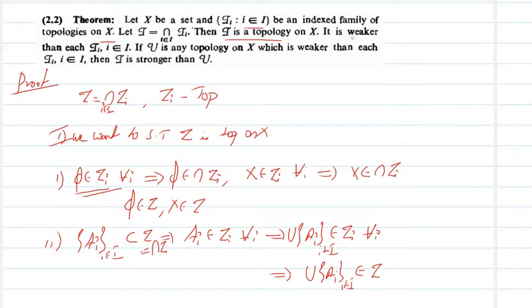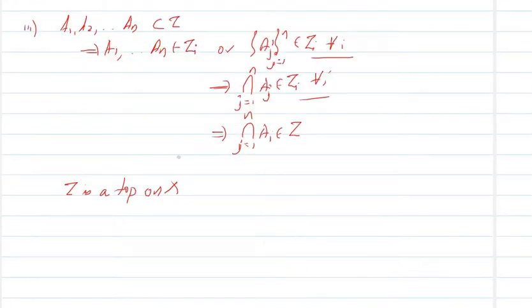Now we want to show that it is weaker than each tau I. By definition itself, what is tau? Tau is the intersection of tau I's. That means what?